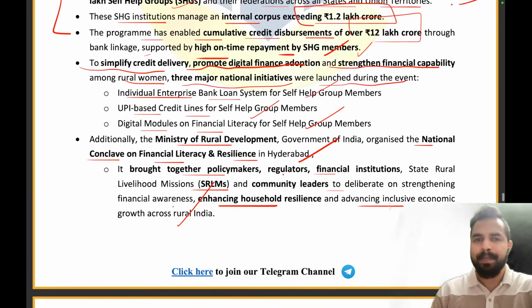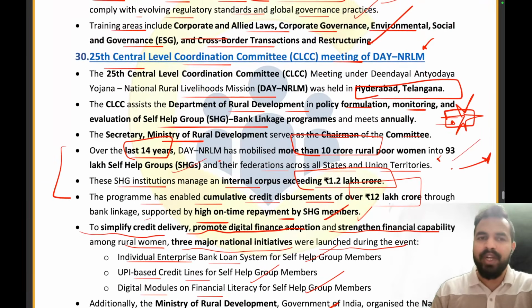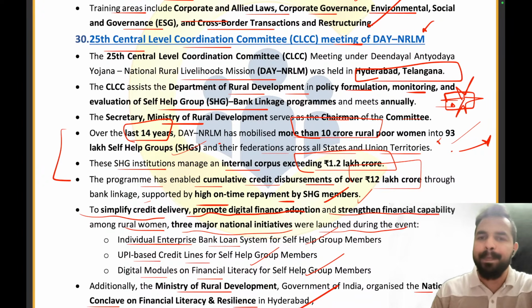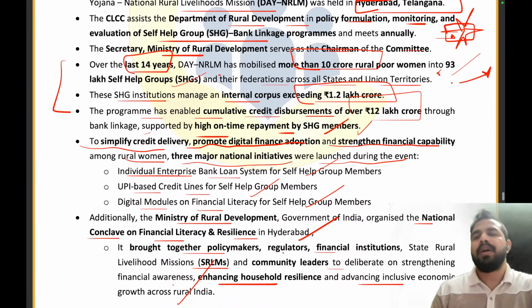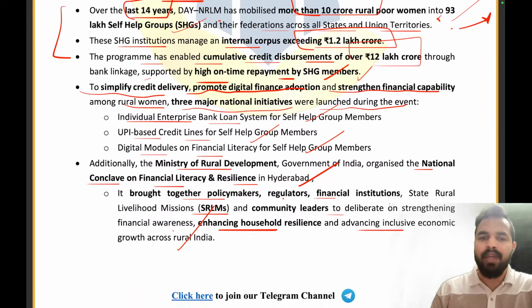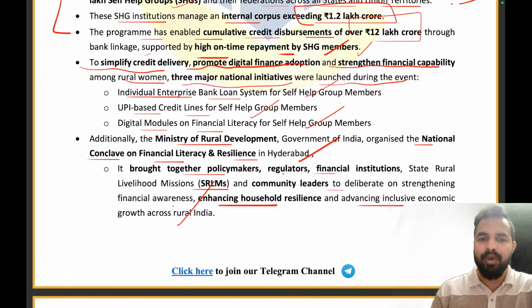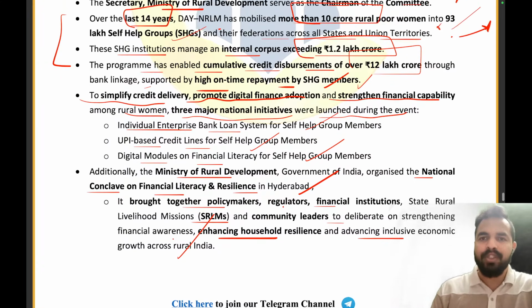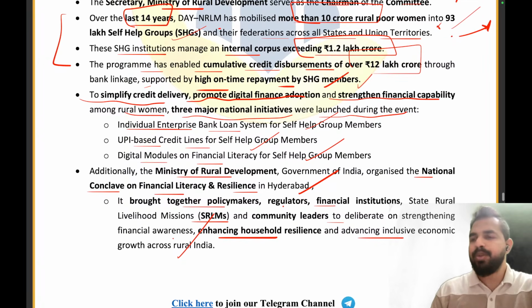Clear, everybody? So we can see that the 25th Central Level Coordination Committee meeting was held under the DAY-NRLM in Hyderabad, Telangana. And we have seen 10 crore rural poor women are being incorporated into 93 lakh self-help group members over the period of last 14 years. And we are having internal corpus of exceeding 1.2 lakh crores. Clear, everyone? I hope that this part is clear to everybody of you. And who served as the chairman? The secretary to the Ministry of Rural Development served as the chairperson.